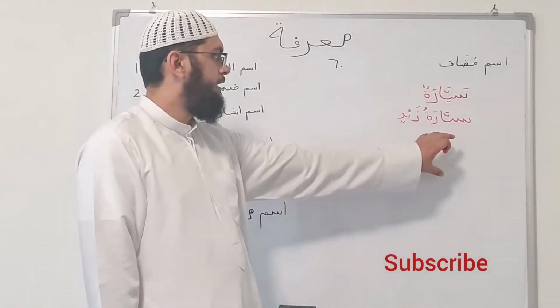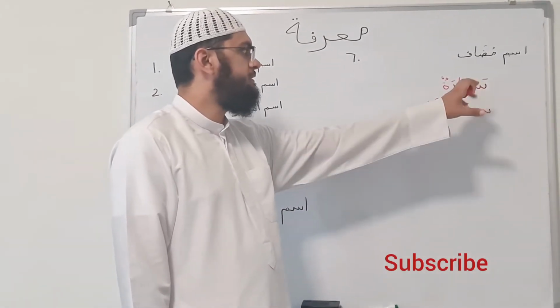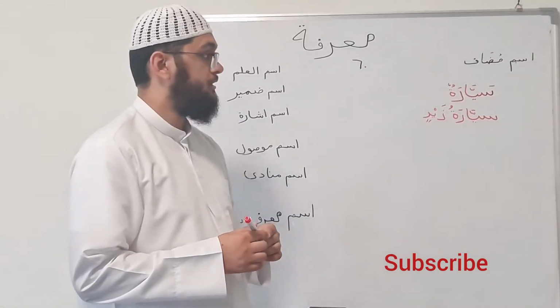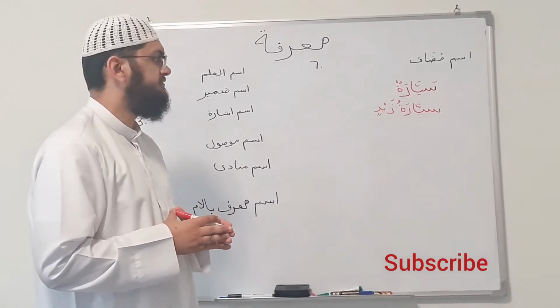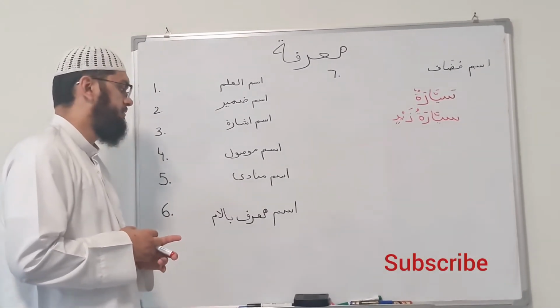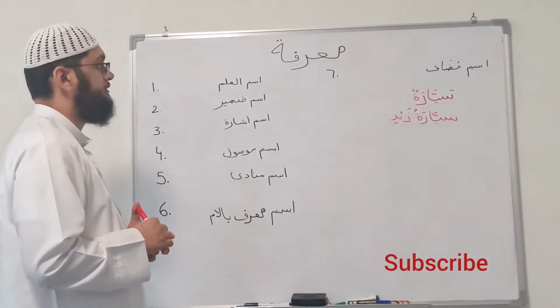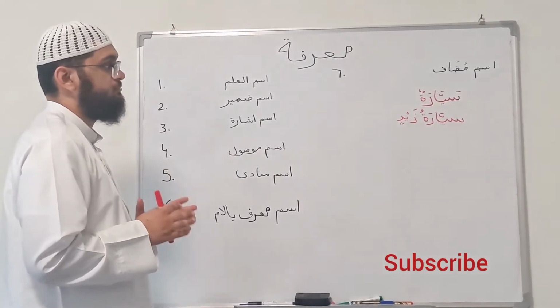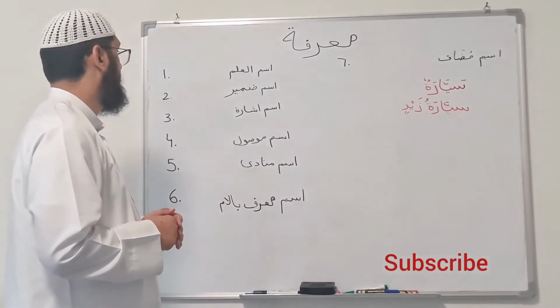Now when I attach the possession of Zayd to the common noun, it makes it a proper noun. So this is called ism mudaf, and there are vast examples of this in the Quran and Hadith and in normal Arabic text. So these are the 7 different ways that we can understand that the word is in MAARIFA or in NAKIRA state.